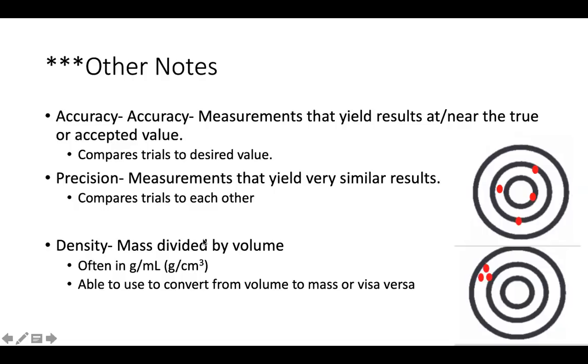And then also remember in this chapter, we cover an introduction to density. So density is just our mass divided by our volume. And our units for this are more likely than not grams per milliliter. And just remember that a milliliter and a centimeter cubed are the same exact thing. Why do we have density? We have density to allow ourselves to be able to convert from volume to mass or vice versa.